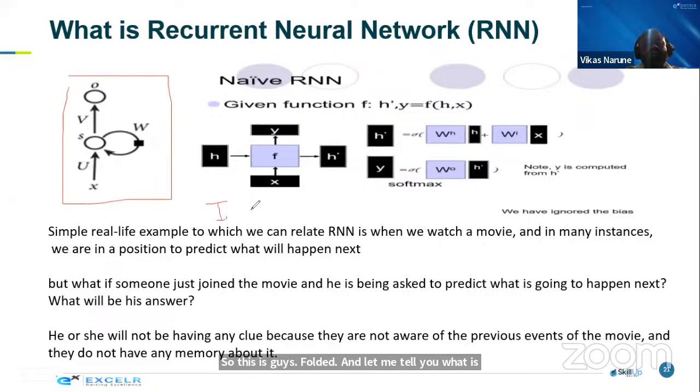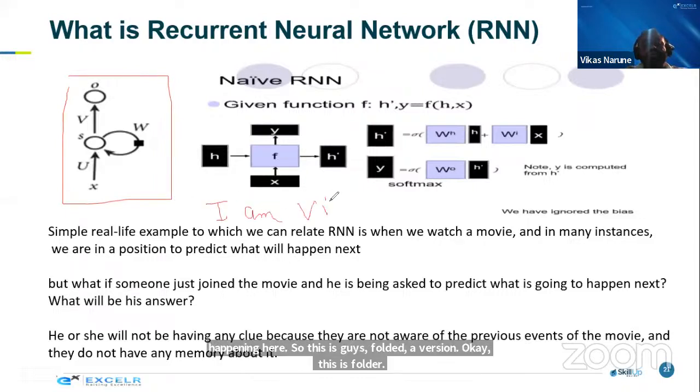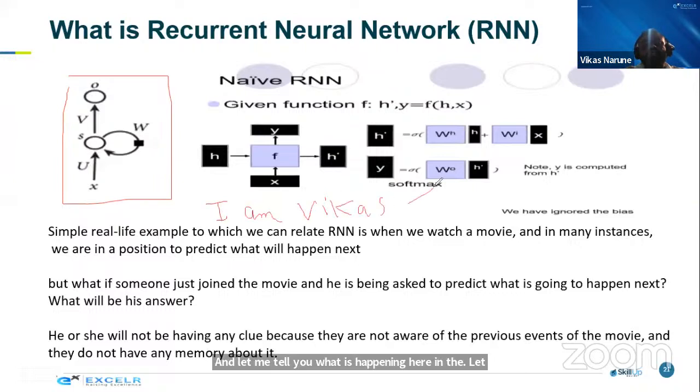Let me write this way: I am Vikas, and this sentence I have to translate to German now. What is going to happen now? I have to pass this sentence, I am Vikas, and this will get converted to German this way: Ich bin Vikas. Since I am taking German classes, guys, I can understand the basics. So Ich bin Vikas, this is how it will get converted.